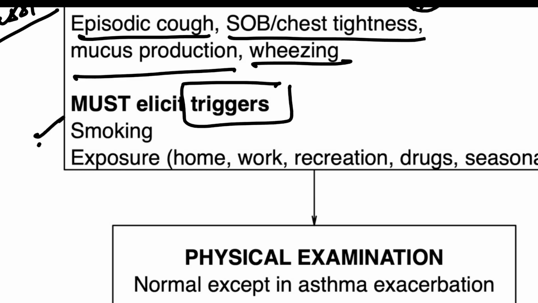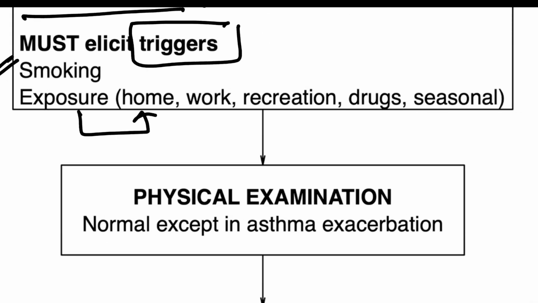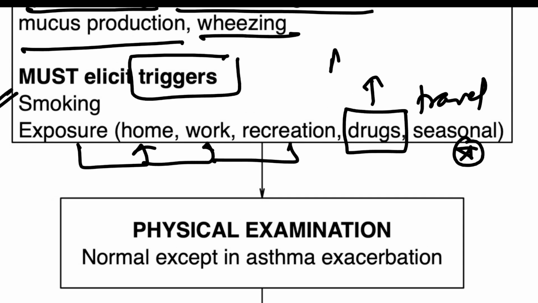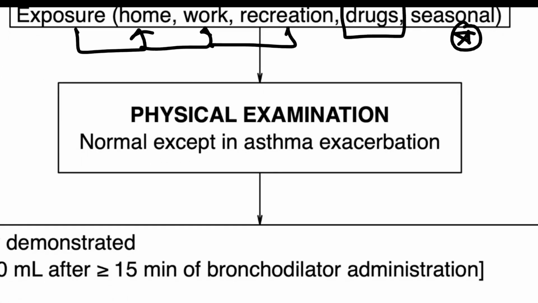So you should ask whether the patient smokes or not, and what type of exposures can occur, likely in the home environment, at work, or through recreational exposure. Are there any seasonal symptoms that can be mediated through travel, or is the patient currently on drugs like aspirin, ACE inhibitors, or beta blockers, which can exacerbate this disease? You should keep all this in mind. Remember, physical examination in asthma is generally normal, except in the case of asthma exacerbation.